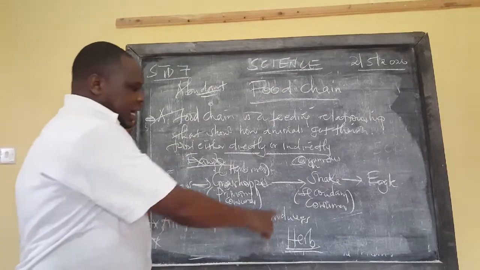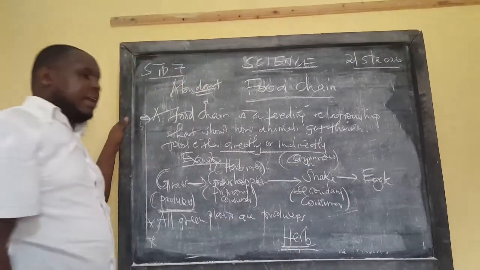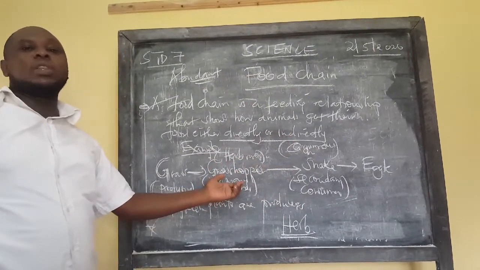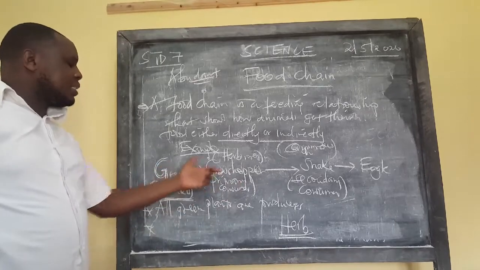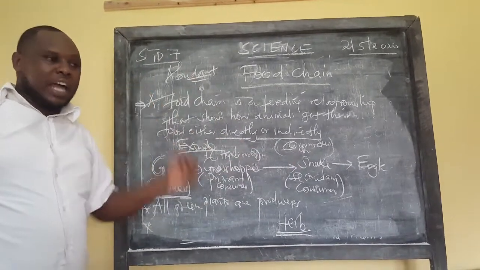So in the third one, we're talking about secondary consumer, and we have said these are majorly carnivorous animals. In this place, you can place lion when you have gazelle on this side. So you can have grass, gazelle, lion. So lion there is a carnivorous animal.